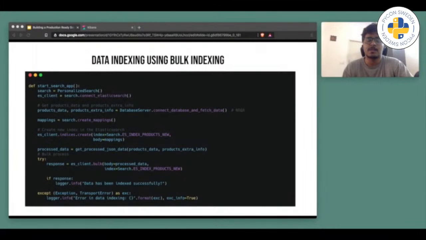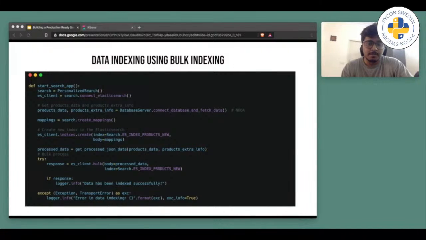It can be helpful when we want to create mappings from different database tables to meet our business requirements. Assume I have another table called products extra info, which contains extra information about the products, like the product brand and how much discount has been applied or is being provided by the brand. We want to aggregate data from the products table and the product extra info table.